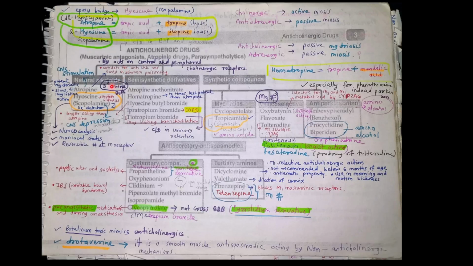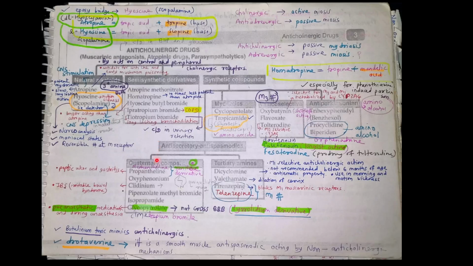Atropine is a potent mydriatic with slow, long lasting action. Hyoscine is used in motion sickness. Also hyoscine, meaning scopolamine, is used in lie detector, narcoanalysis, and is longer acting than atropine. It is a reversible antagonist at the M receptor. So this should be easy. Then atropine is an antidote for anticholinesterase and early mushroom poisoning.